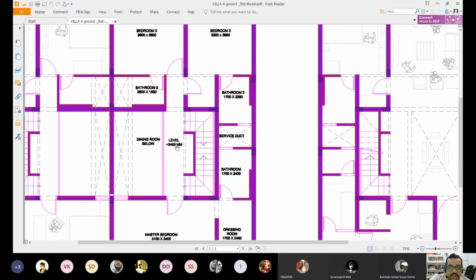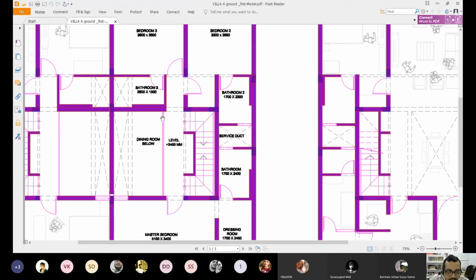But preferably you should be saying it is 3000 mm, because you have to maintain the same unit nomenclature throughout your drawing. If there is anything extra, anything different from the conventional, that has to be mentioned separately. Okay. So the floor to floor height is 3000 millimeter.